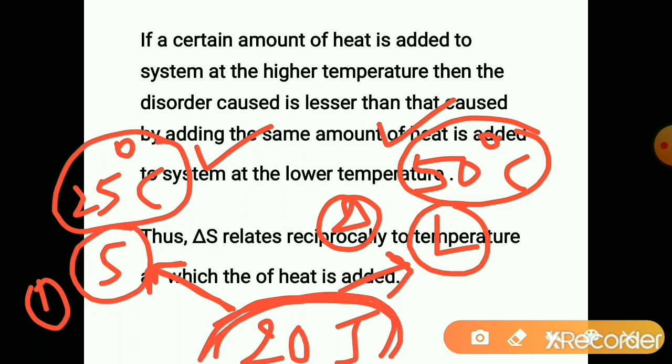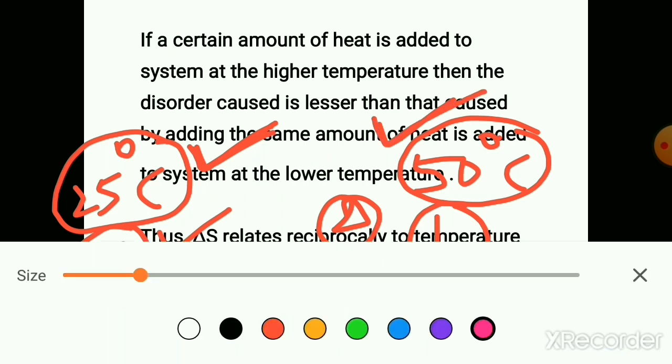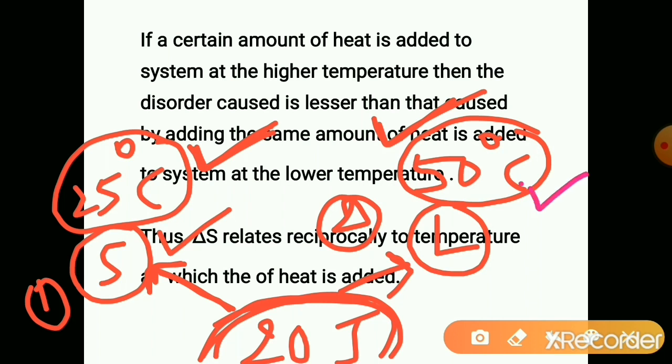See here, at 25 degrees Celsius this system is in ordered state because the temperature is less. Here temperature is more, it means this system is in disordered state. Already some disorder is more compared to this one because the temperature is higher.